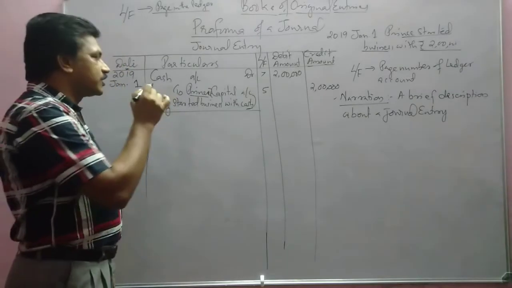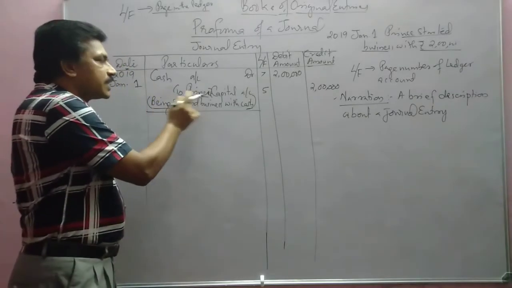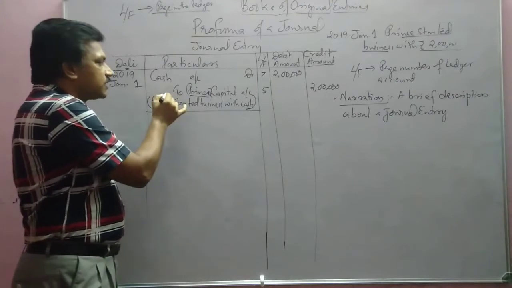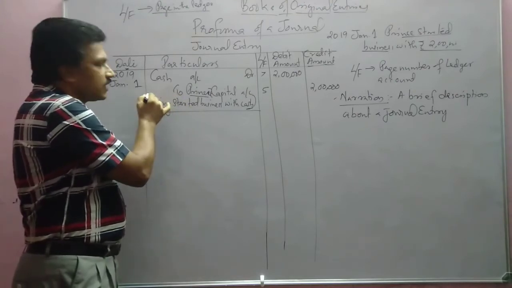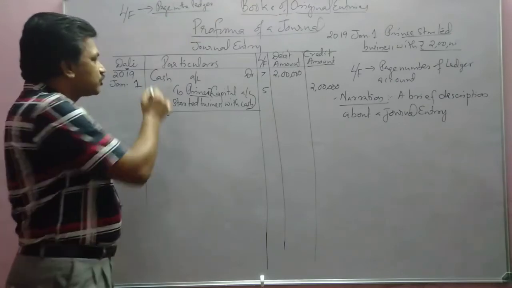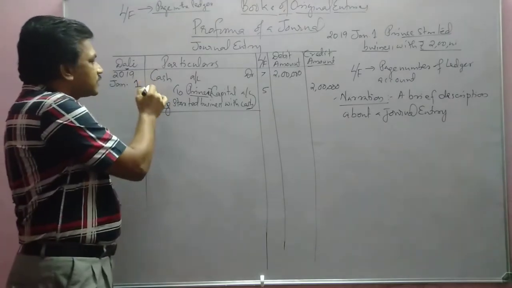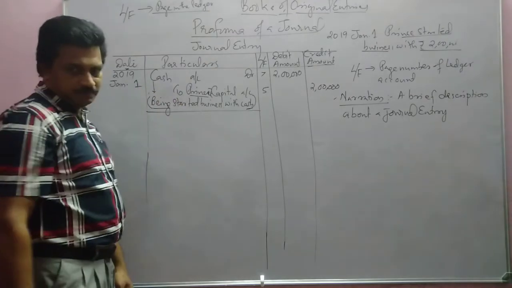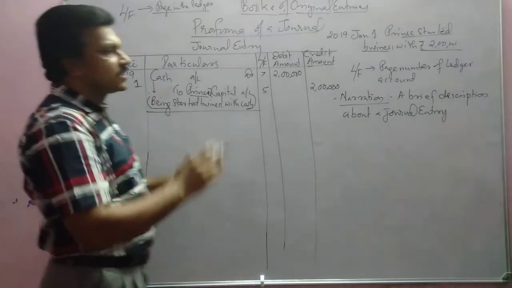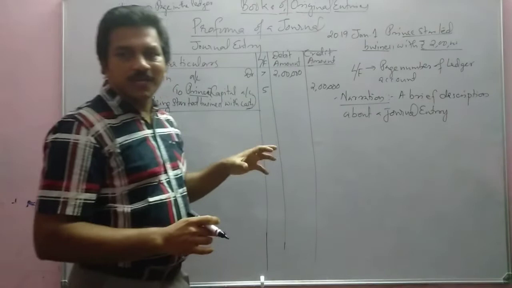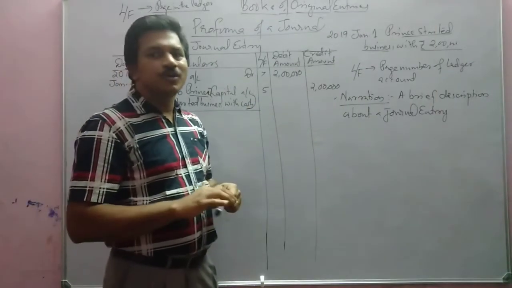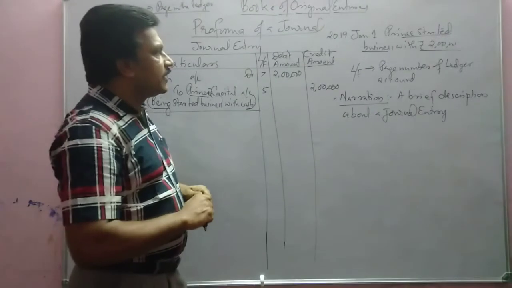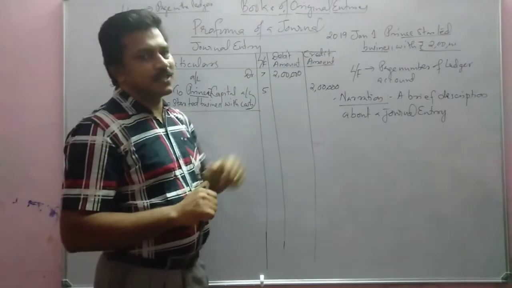Another important thing: when writing the second part here, the "To" should not come directly below this letter. It should be a little away from this line. So these are the things to bear in mind. Now we are going to explain some other journal entries. So this January 1st transaction has ended.